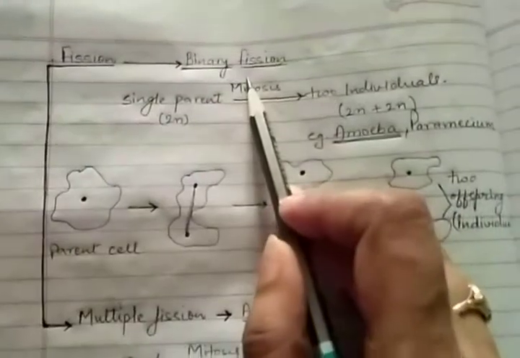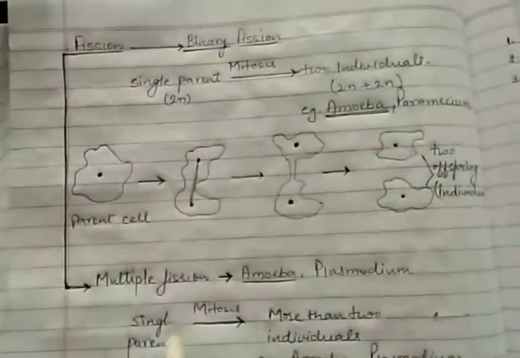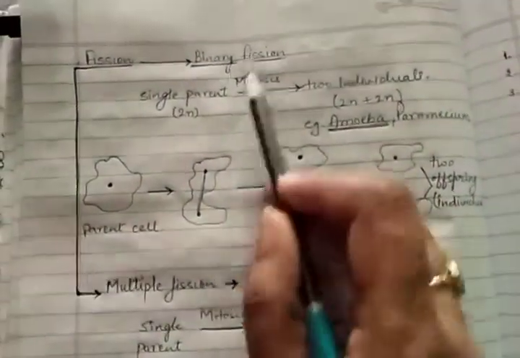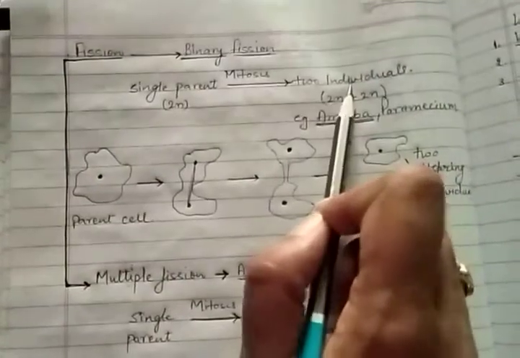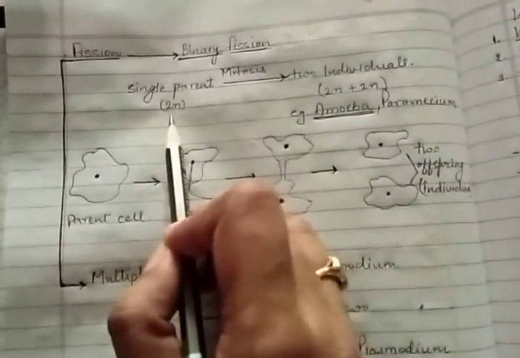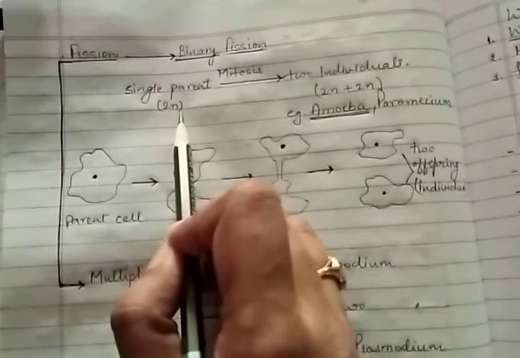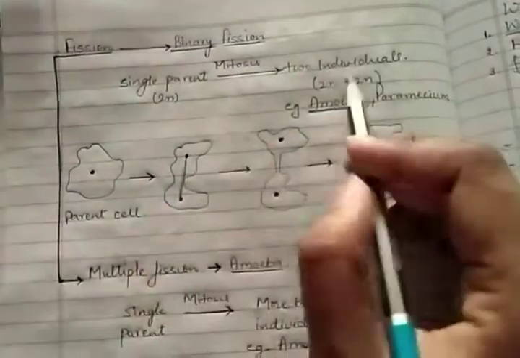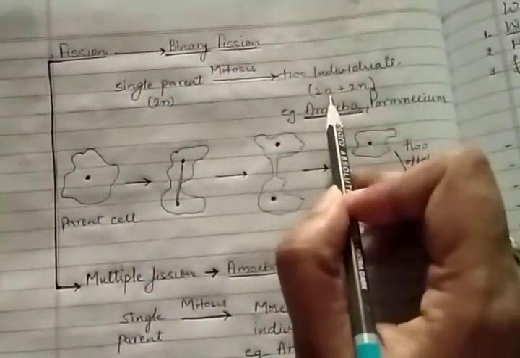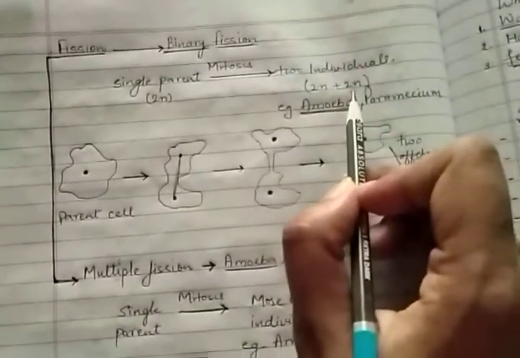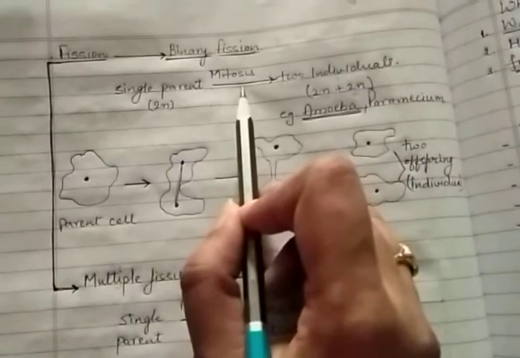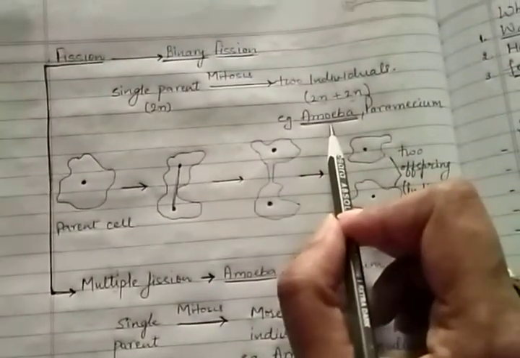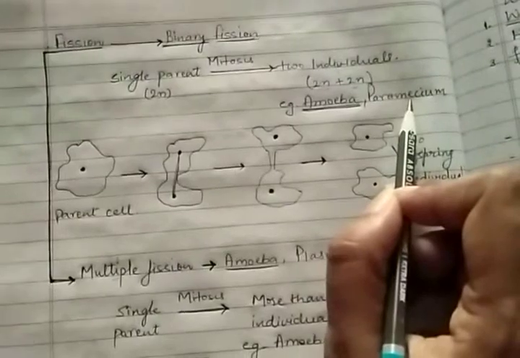Fission is again of two types, binary fission and multiple fission. In binary fission, a single parent splits into two individuals. Here I have written the genetic material also. 2n is the genetic material of the single parent, then the individuals formed will also be 2n and 2n. The process involved in this fission is mitosis. Examples of binary fission are amoeba and paramecium.